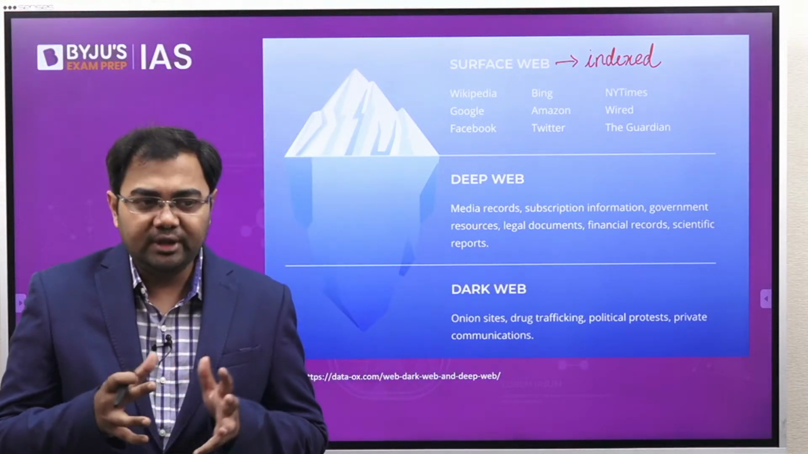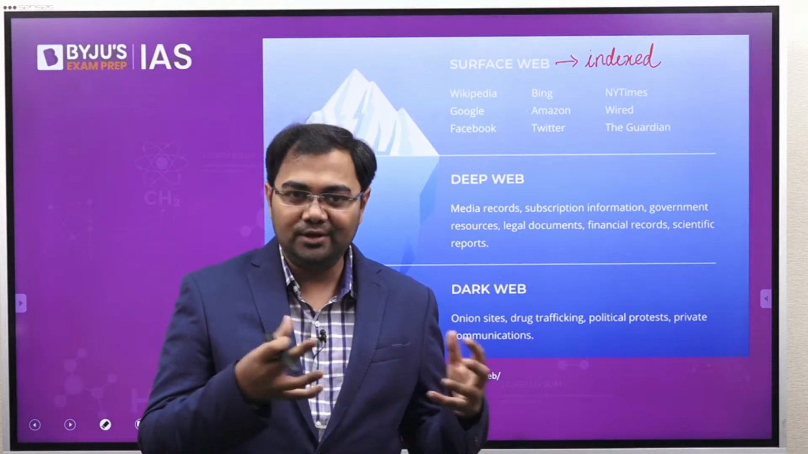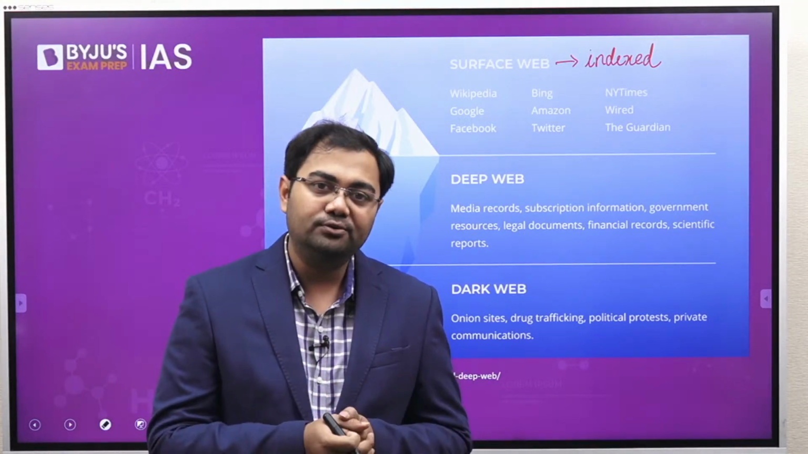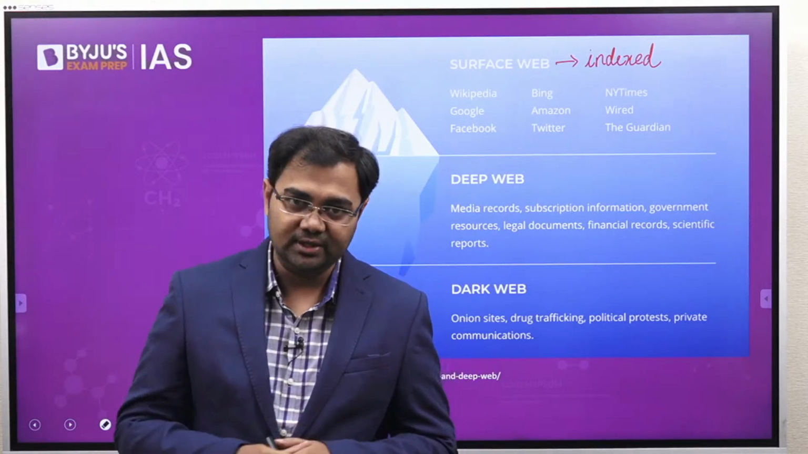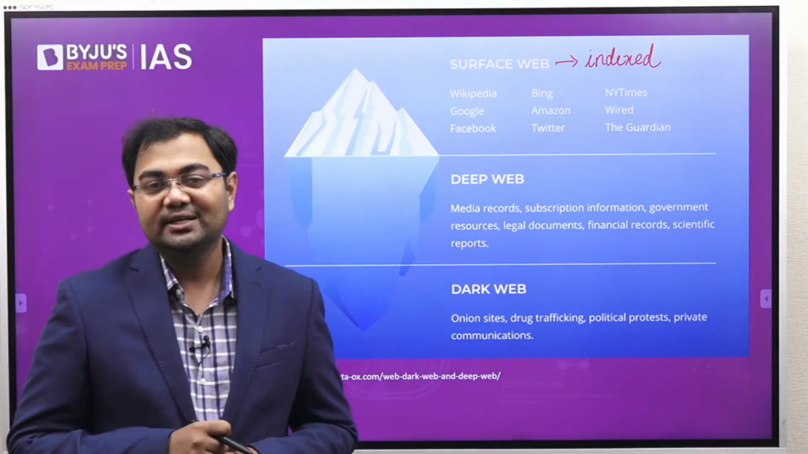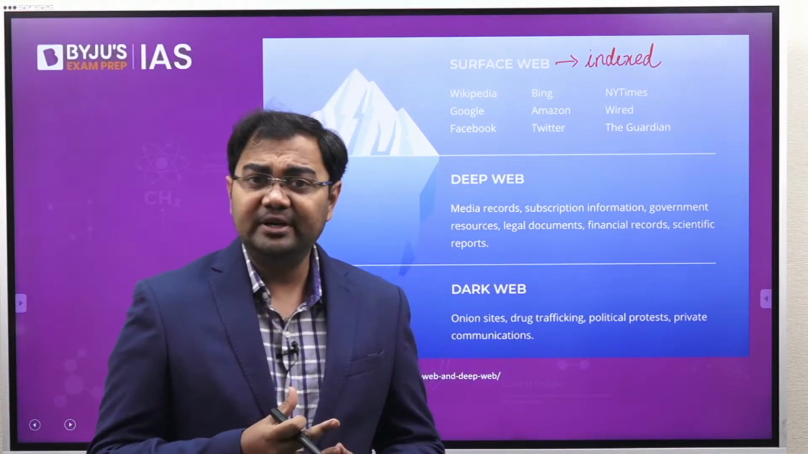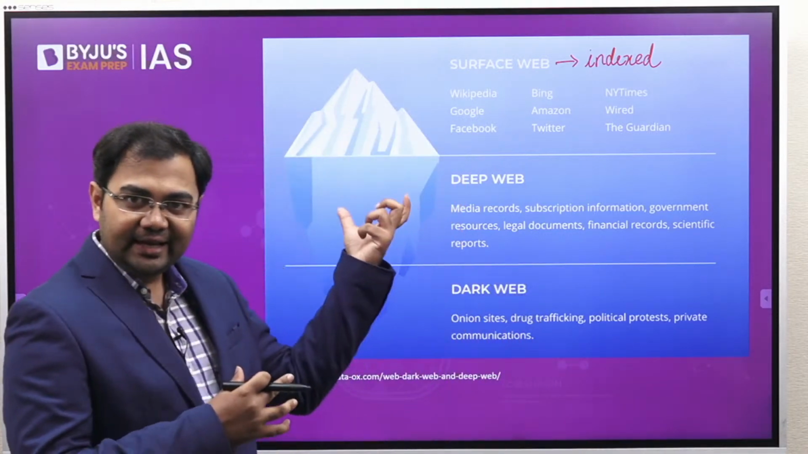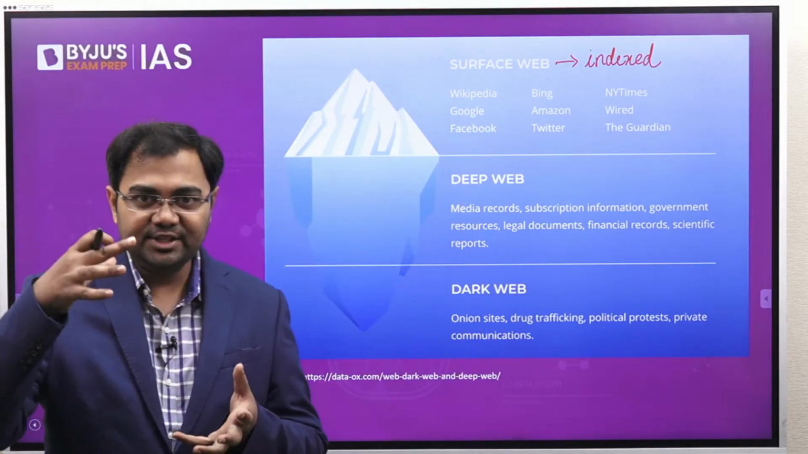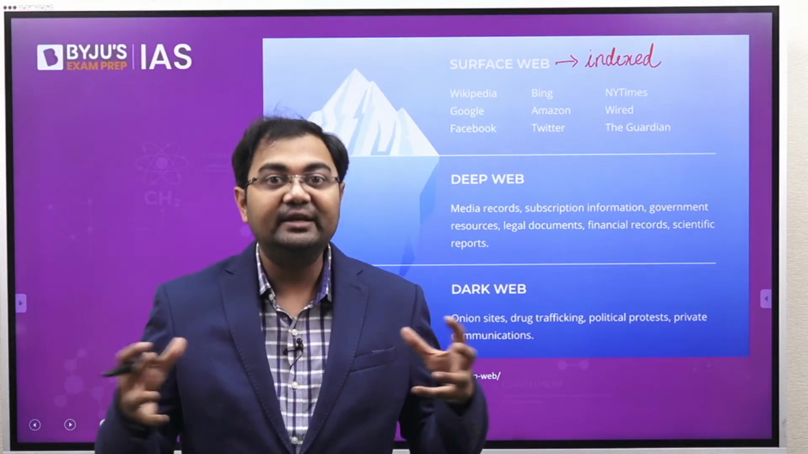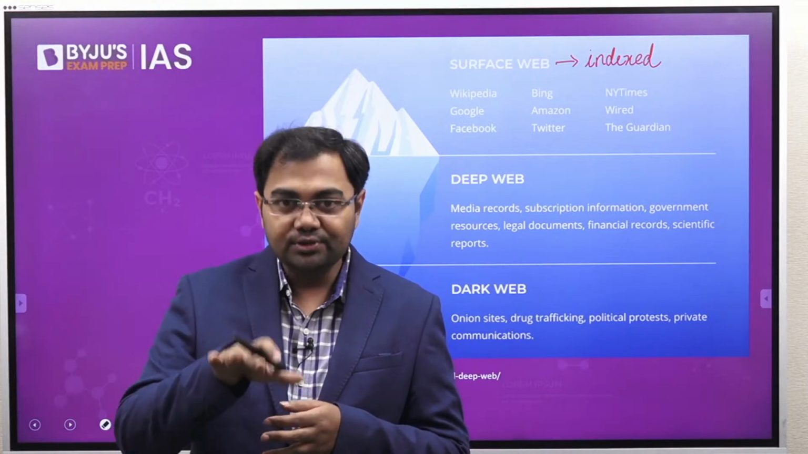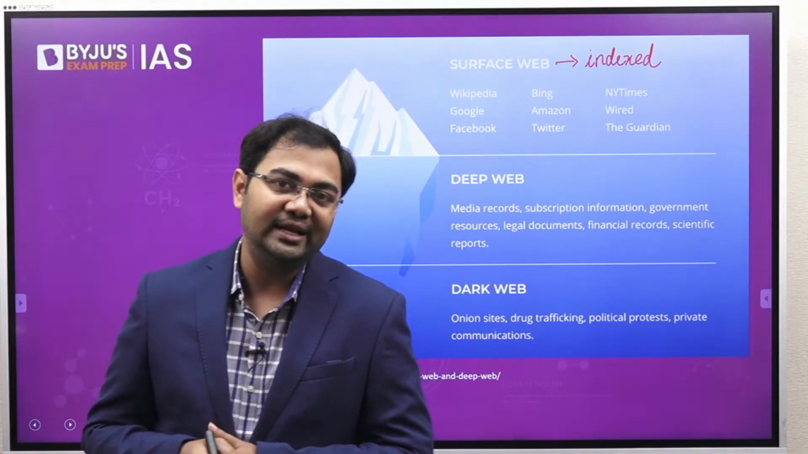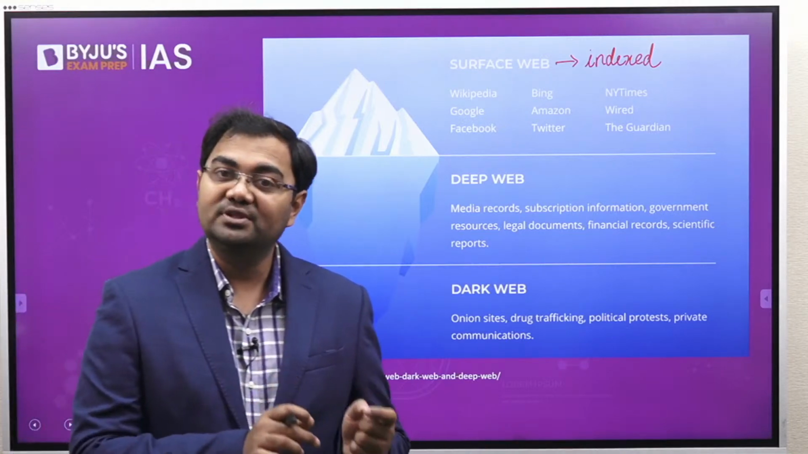Because you are able to search most of the things you try to search, you might think that the surface web is the biggest part of the internet. But that's not true. Surface web is perhaps not more than 5% of the entire internet. That's why we depict it like an iceberg: more than 90% of an iceberg is below water, and what you see is maybe just 10% of the entire thing. Something similar happens with the internet as well.